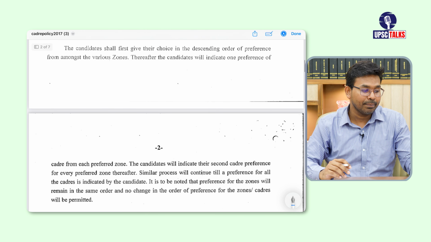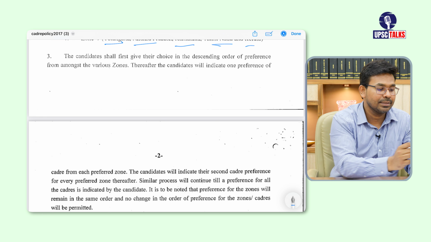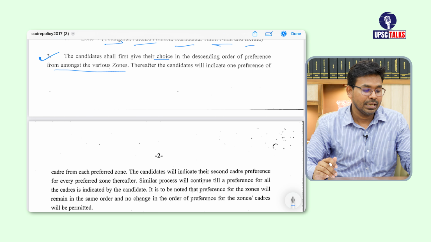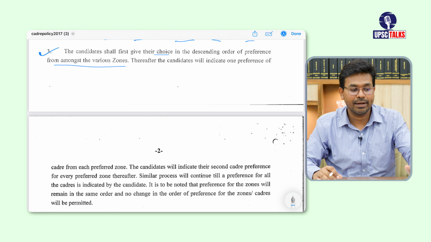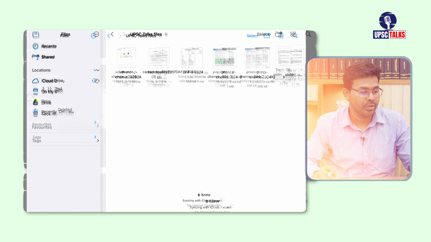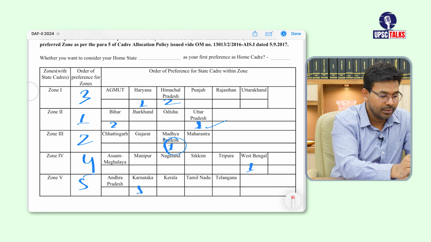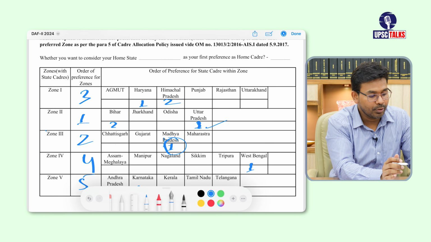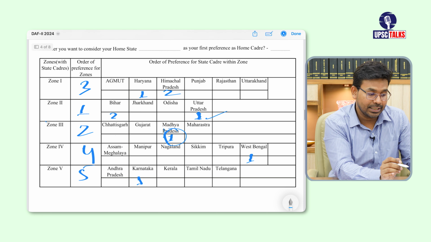When we talk about point number 3, this point is also very important, okay. It is a very simple point, fairly simple. It says the candidate shall first give their choice in descending order of preference from among the zones. Let me explain point number 3 through detailed application form 2, DAF 2. Let me showcase the DAF 2. So here we can see that one table is given. In this table, they have mentioned the different zones, okay, and they have mentioned those states that we have just studied, alright.